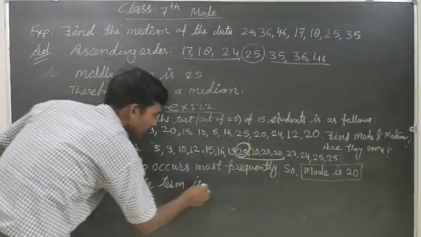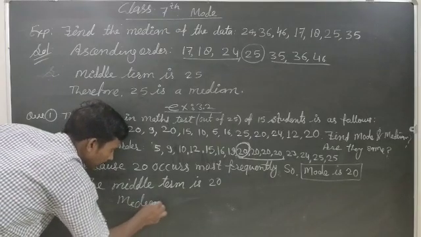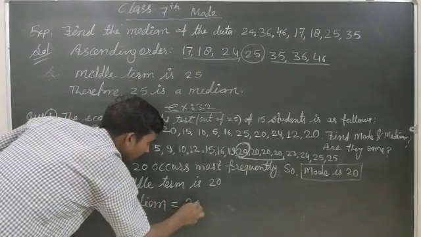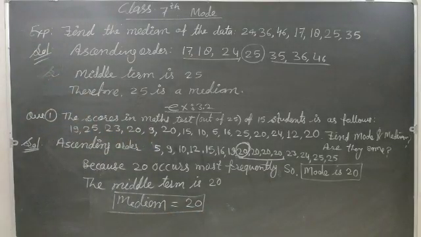The middle term is 20. So median is 20. Now this question number one is complete.